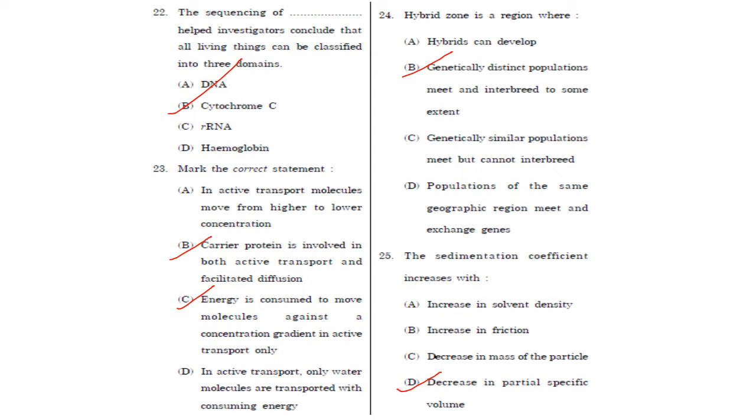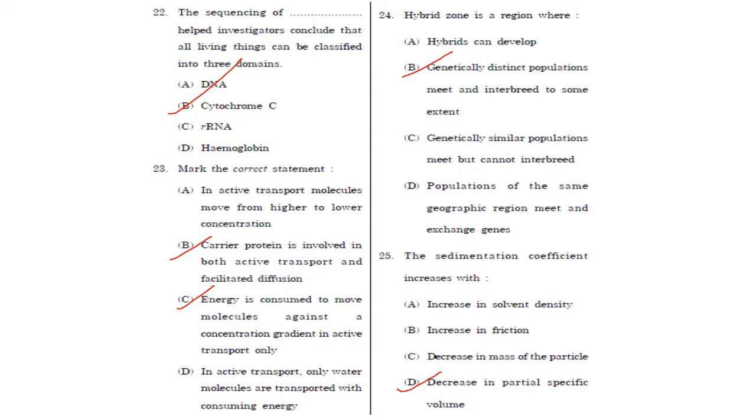Then energy is consumed to move molecules against a concentration gradient in active transport only. That is also correct. Then in active transport only water molecules are transported with consuming energy. In active transport actually substances, that is ions, glucose and amino acids, are transported with consuming energy. That is, they move across a membrane from a region of their lower concentration to a region of their higher concentration.